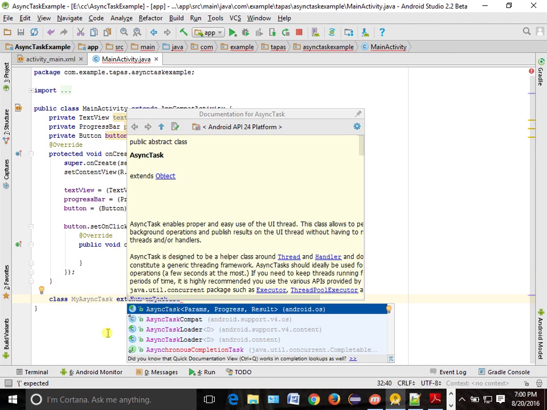Okay, see here, I am able to see there are three parameters which are asked. One is your params, which is what data you are sending to the task. What is the second one? Progress. What is the third one? Result. So this is a typical interview question that could be asked: what are the three parameters which are sent?